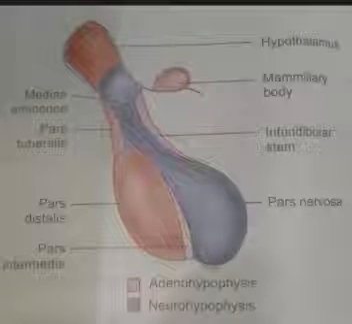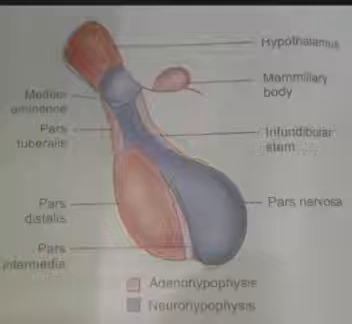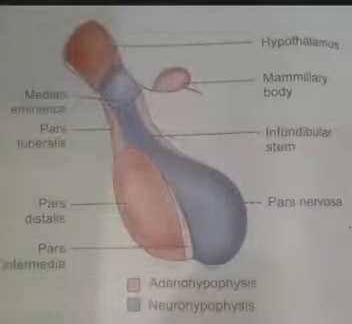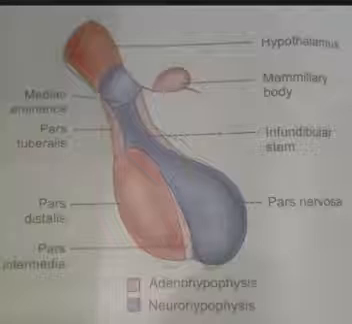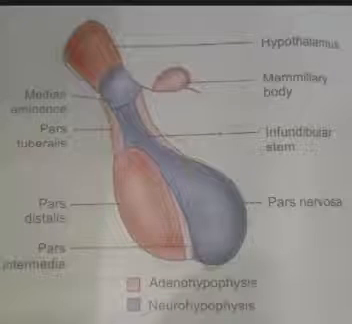Then the median eminence. It is the link which connects the hypothalamus and pituitary gland. Just below the hypothalamus you can see the median eminence. It is the part of the hypothalamus from which regulatory hormones are secreted or released. It is integral to the hypophyseal portal system, which connects the hypothalamus with the pituitary gland. These are the important parts of the pituitary gland.